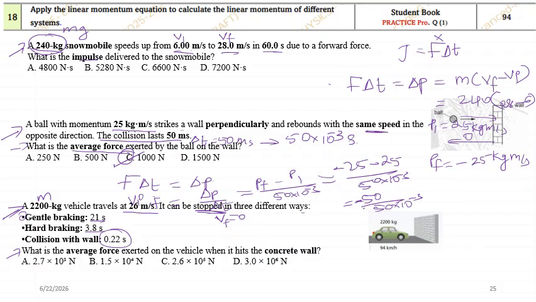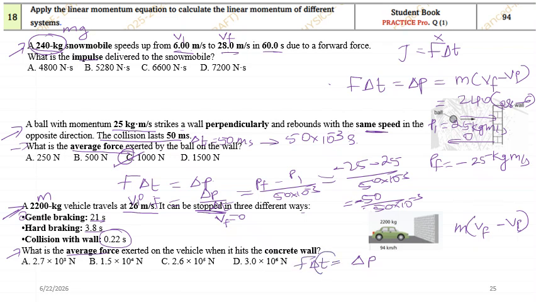Again, which concept is connecting over here? They have mass, we have final velocity, and we have initial velocity. What can I calculate? I can calculate change in momentum. Change in momentum I can easily calculate. Then what is to be asked? They are asking average force. So average force and change in momentum, what is the relation? Delta P will be equal to F into delta T.